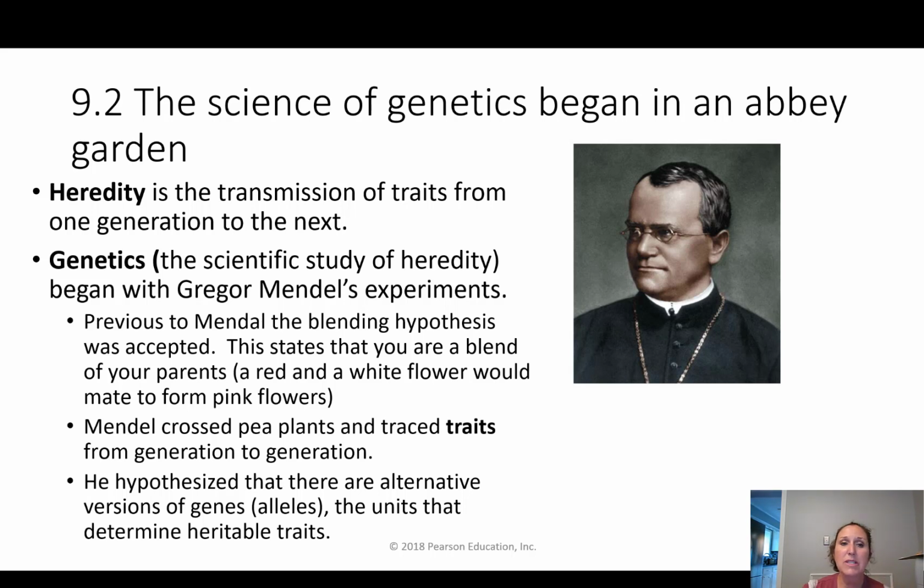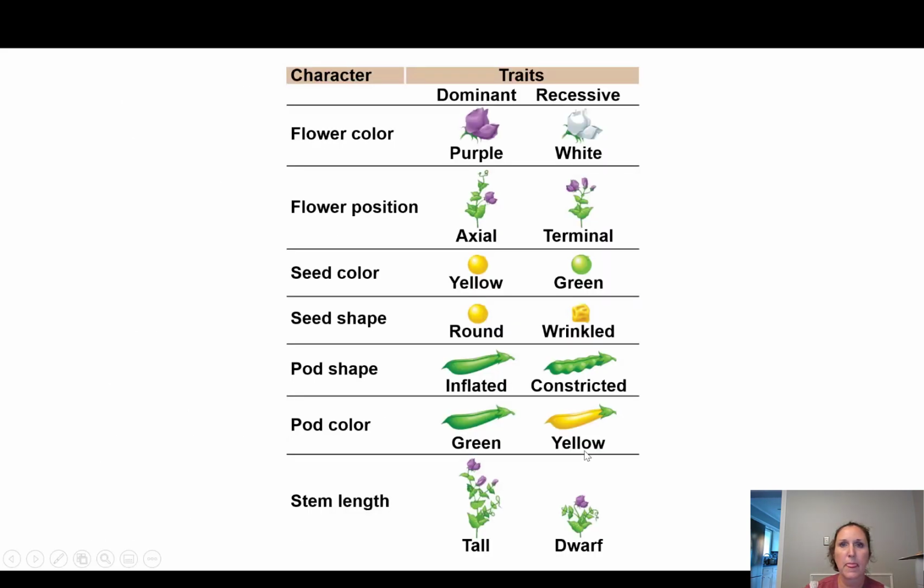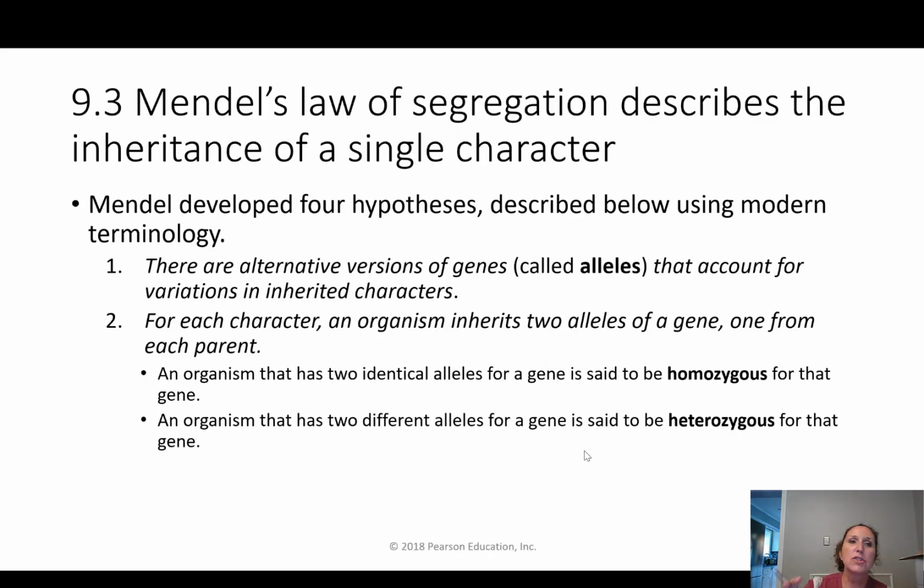The first thing he did was identify some characteristics that he was going to study. We had flower color, purple and white; flower position, whether axial or terminal; seed color, yellow or green; and seed shape, round or wrinkled. He studied all of these characteristics, sometimes together, sometimes separately, in these pea plants. Now, in order to talk about what happened, we need a little bit of vocabulary. First of all, he developed 4 hypotheses.